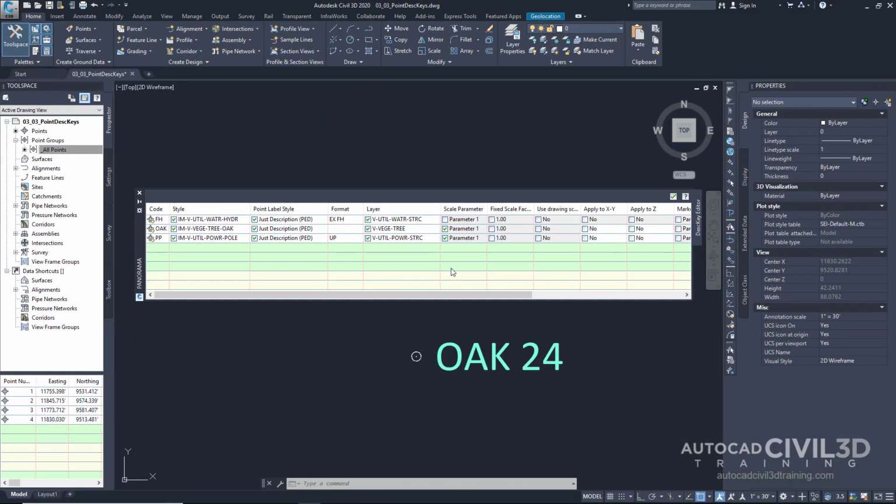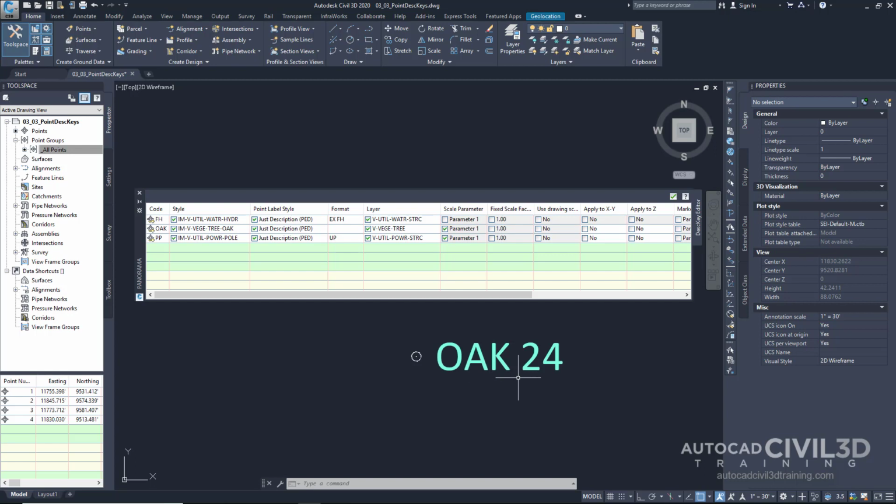Let's take a look at this checked box under parameter 1. This is a zero-base collection. The way this works is it will read the first piece of text as a number after the code. Our code is oak, which is 0. If we look at our power pole, the PP code is 0. If we look at the fire hydrant, the FH is 0.